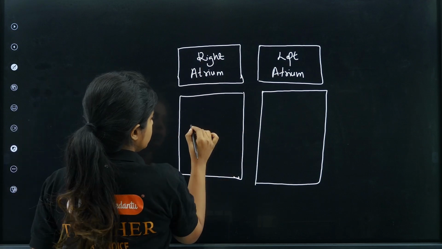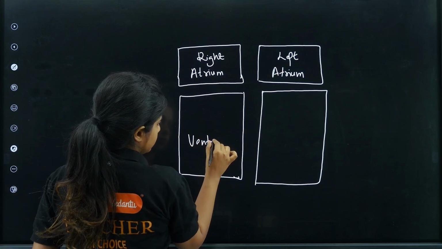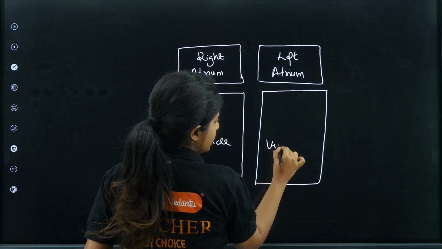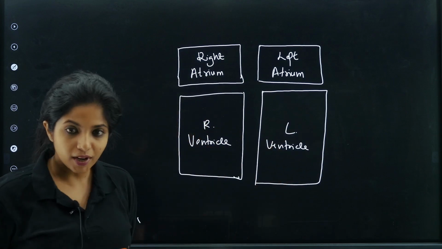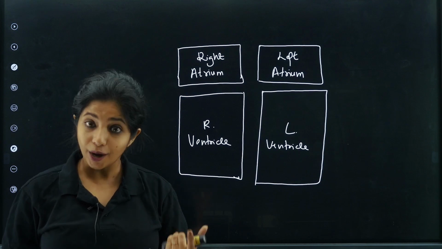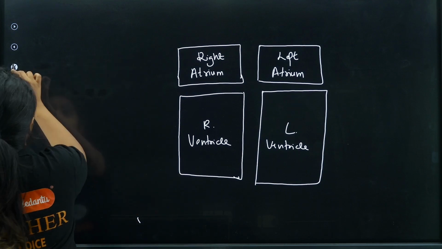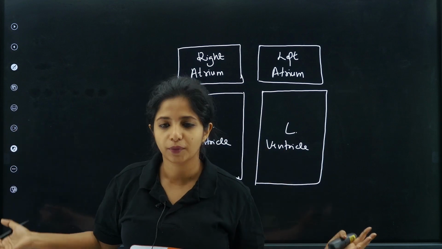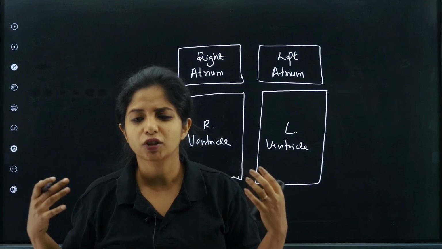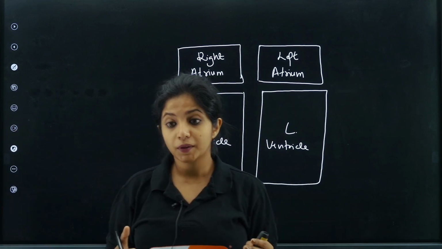This one is the right ventricle and this one is the left ventricle. Works? So 4 chambers are done. Now, heart, I said it pumps the blood. But where does the blood actually come from? From different parts of our body. But what type of blood is it actually trying to pump, and why is it actually pumping?